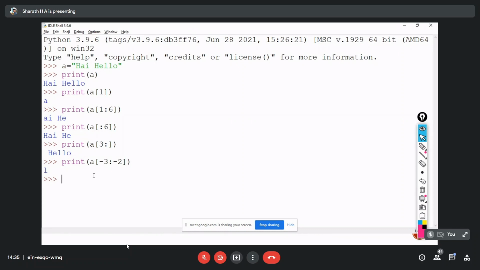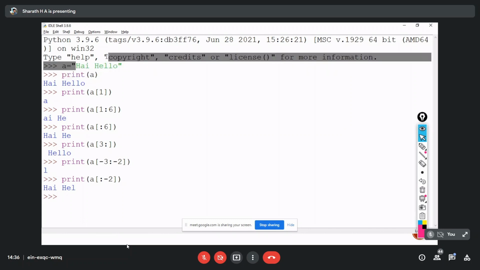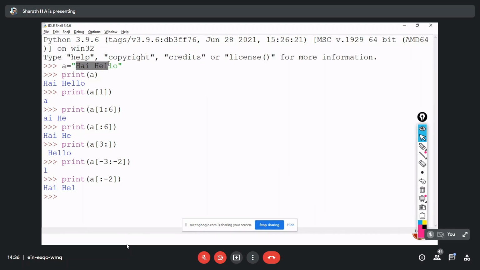Yes. Okay. So next, again, if you want to print from the start, so a of, without giving the first index, colon -2. So it's going to print from the start to the -2 index. So you can see that. So from the start to -2. So -2 is nothing but, up to HEL. Is it right? So without printing these two, it's going to print L. Since it is a negative value, it's going to print this L also.